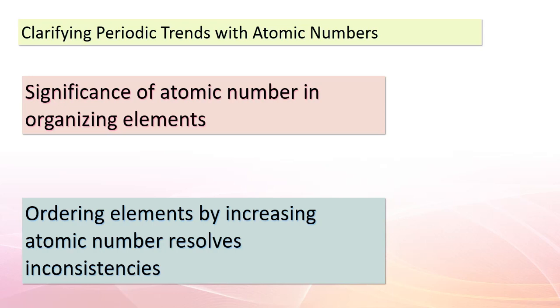Now, as we can see from the topic, the atomic number serves as a cornerstone of the modern periodic table. It played a crucial role in resolving inconsistencies and predicting element properties. This understanding laid the foundation for grasping the intricate chemical behavior of elements. The image on this topic presents a fascinating comparison between Moseley's original periodic table and the modern one. It visually demonstrates how far we've come in organizing and understanding the elements. But that's not all.